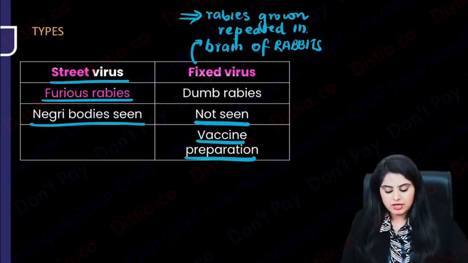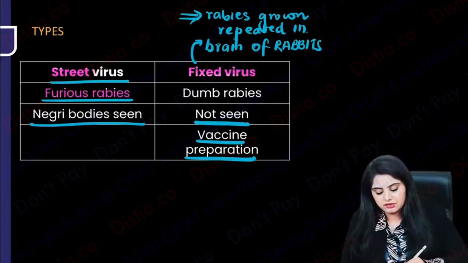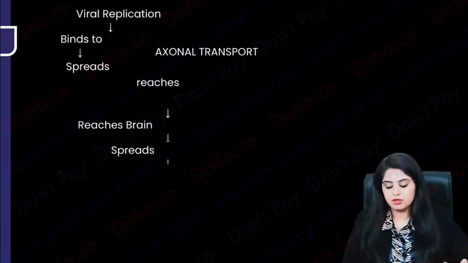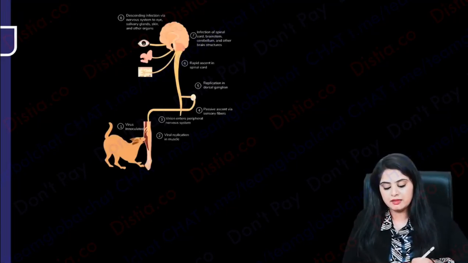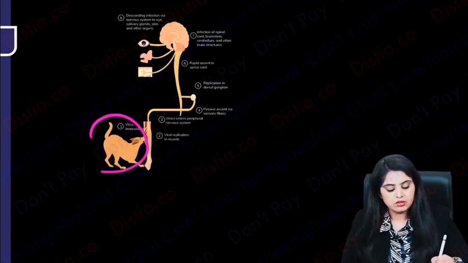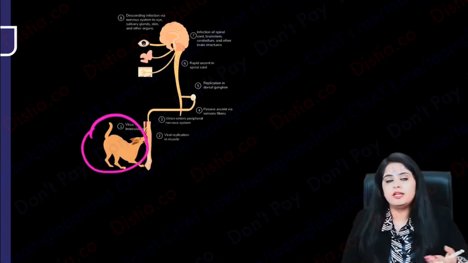Now we are going to go on and study about the pathogenesis. So what have I done over here? I have got you a little bit of a small fill in the blank kind of a thing, because after that I will also show you the diagrammatic representation over here. So first, I can see there is a dog. It could be a dog or any other animal, a dog or a cat or a monkey or a bat.